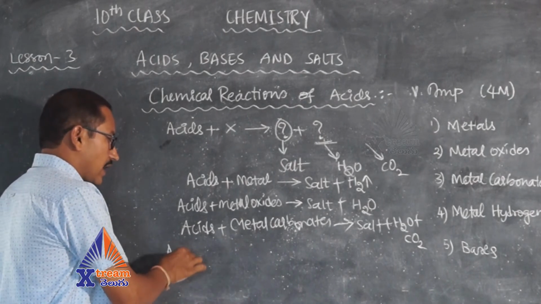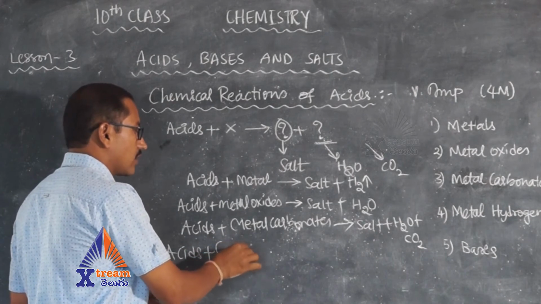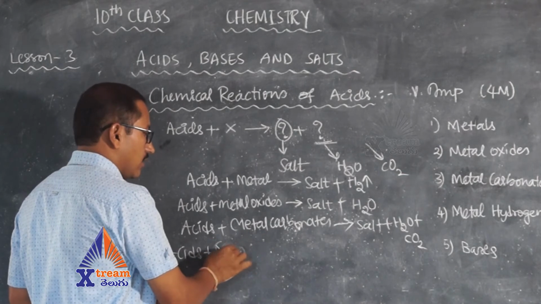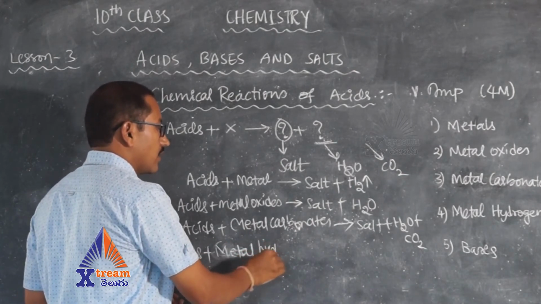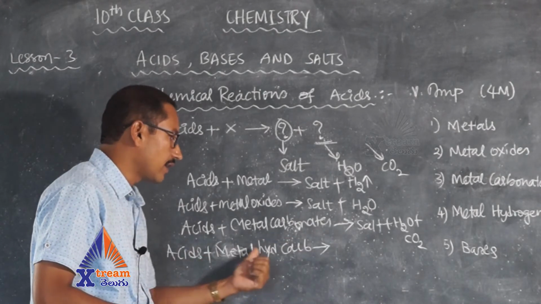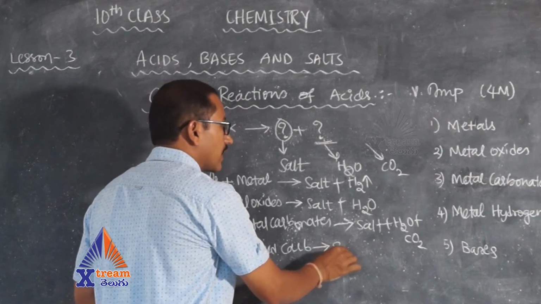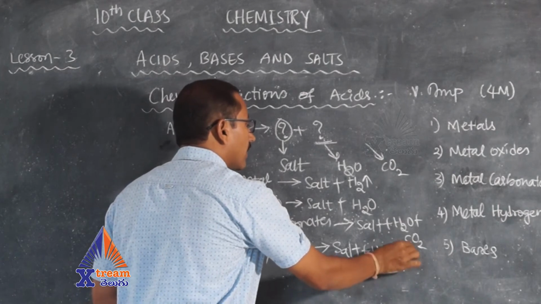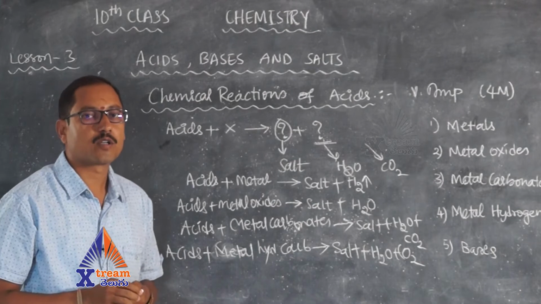Next one, when acids react with metal bicarbonates or metal hydrogen carbonates, the products are very well known to you. Salt is obtained, water is obtained, and CO2, carbon dioxide, is obtained.